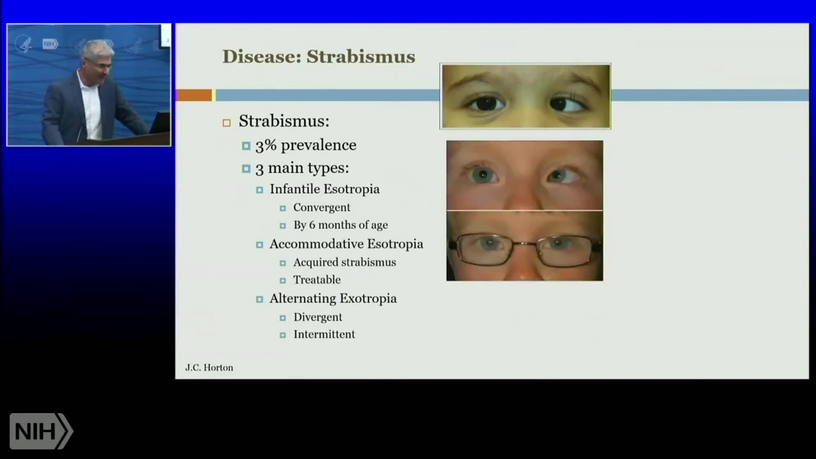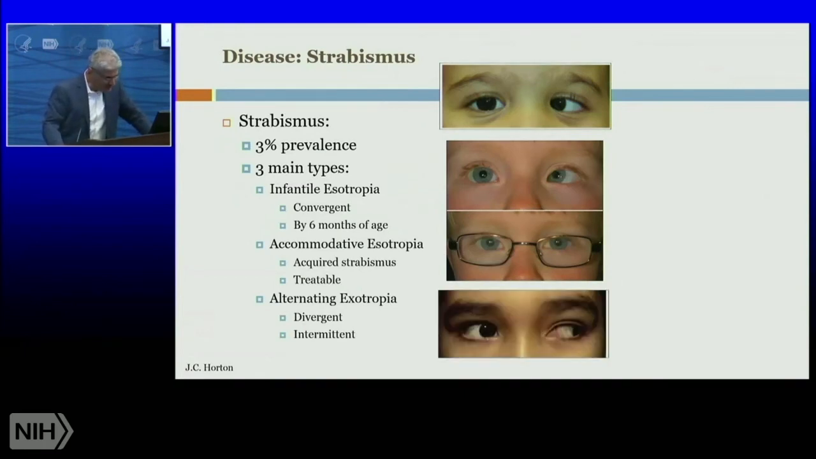On the other hand, you have another type that's called accommodative esotropia. Again, the eye is moving inward, except when you simply correct this large refractive error, the eyes pretty much look normal. This is very treatable. There's a third main type. It's called alternating exotropia. This is, obviously, divergent, and it's intermittent. And when you see a video of this, it's really striking how the eye movement happens.